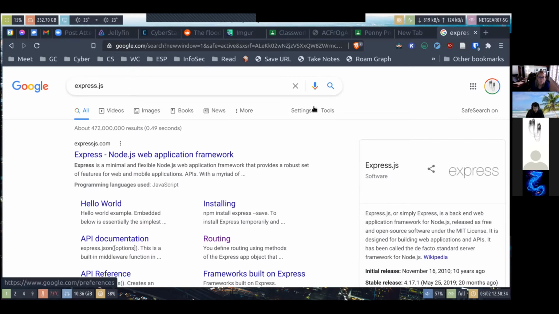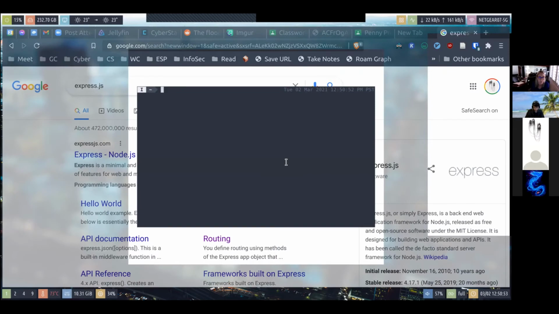It's a pretty popular framework for web development, at least within the Node.js realm. So we're going to use it in our demo. What you want to do is first install Express generator globally. And after you've done that, you can run the Express binary, and then you can generate a